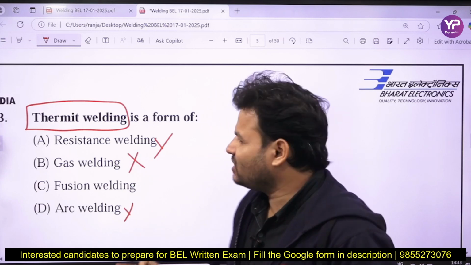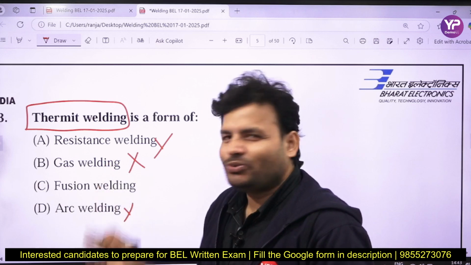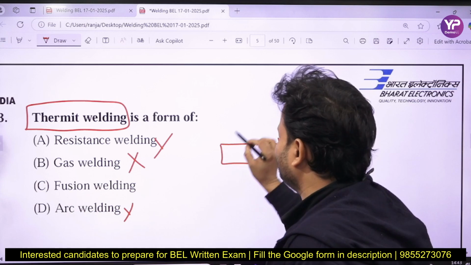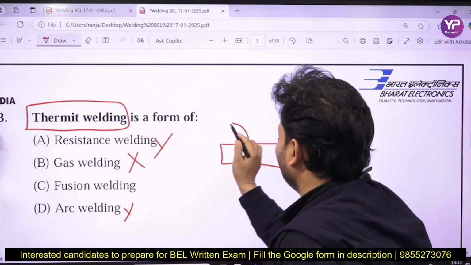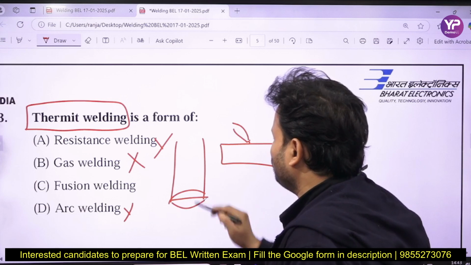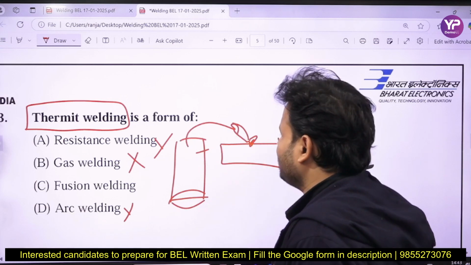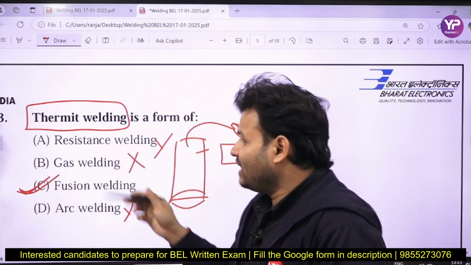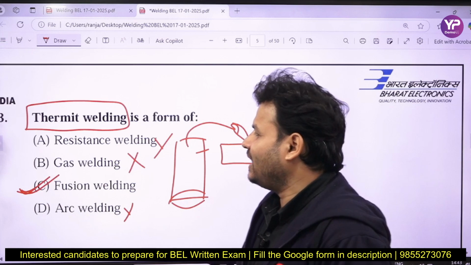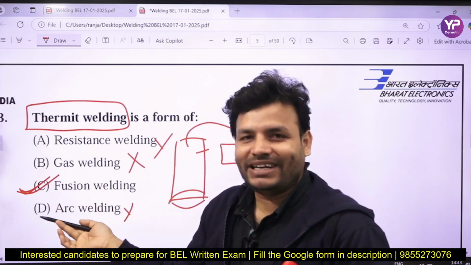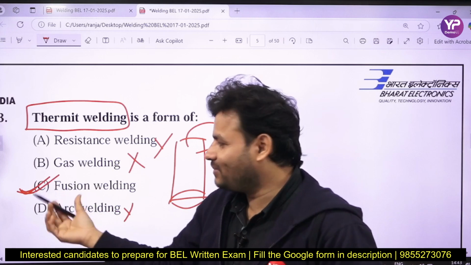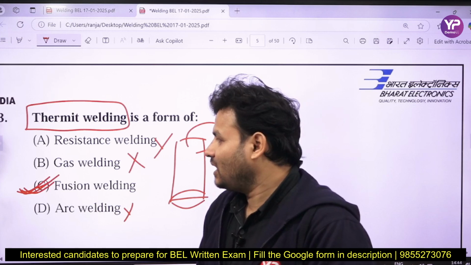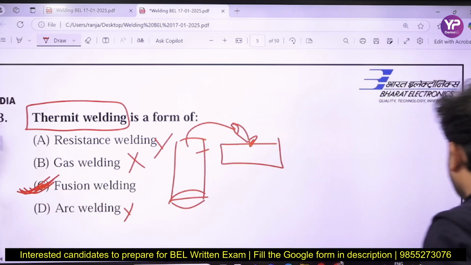Why? My dear friends, if you go through a video of thermit welding on YouTube, you will see something like a flame coming out, and it is in a molten state. So the correct answer will be fusion welding. In fact, gas welding and arc welding are themselves fusion welding, right? Both gas and arc come under fusion welding. But since the option of fusion welding is there, you have to be more precise, and the correct answer will be C.